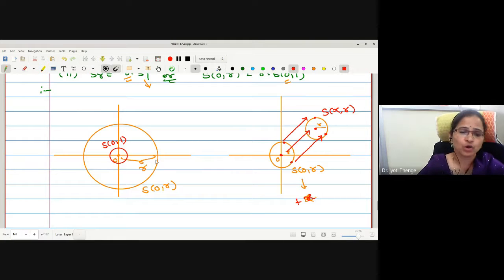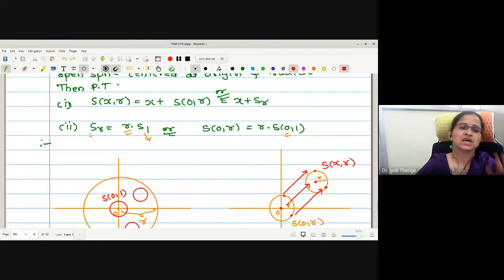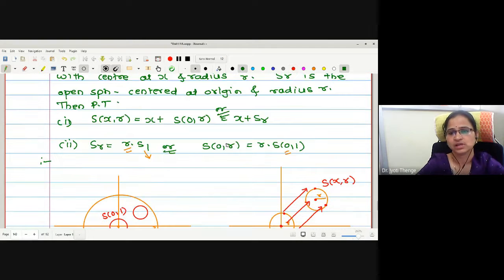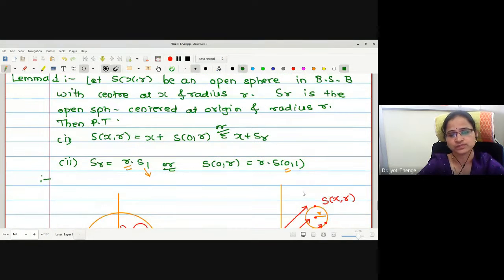Or if you want to draw, as we are in two-dimensional space, you can draw r such small unit spheres in this S of 0, r. Correct, no? How many such can be drawn? r such spheres. Meaning r times S of 0, 1 is S of 0, r. That is what the lemma wanted to tell us. Understood the meaning of both?